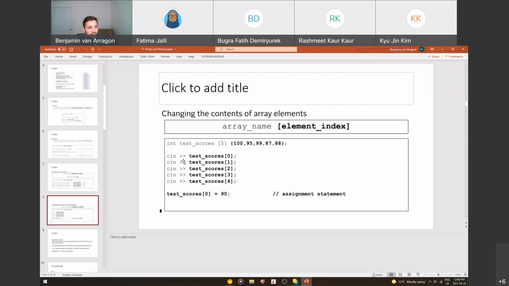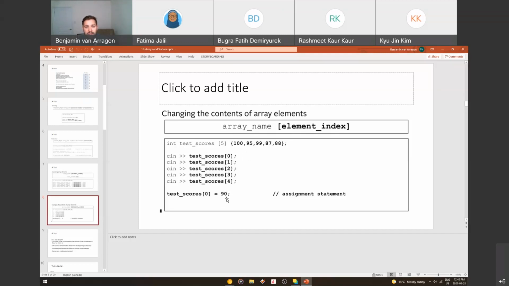Here we're doing cin with 5 different lines. So the user could type in 5 different numbers, and then they would all be set. And then here we're actually hard coding test scores at index 0 to be 90. So these would all be set based on what you type on the keyboard, and then right after that we would set the first one back to 90.